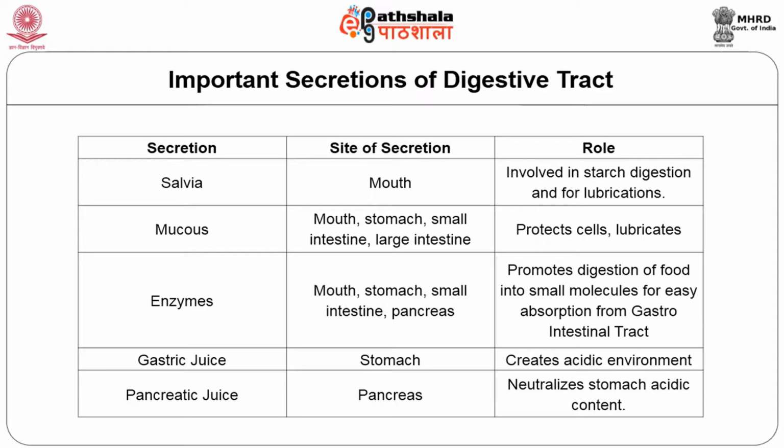Enzymes are a very important secretion, secreted by the mouth, stomach, small intestine and pancreas to promote digestion of food into small molecules for easy absorption from the gastrointestinal tract. Gastric juice is secreted by the stomach, which creates an acidic medium in the stomach. The next one is pancreatic juice, secreted by the pancreas, which is essential to neutralize the acidic content of the stomach.